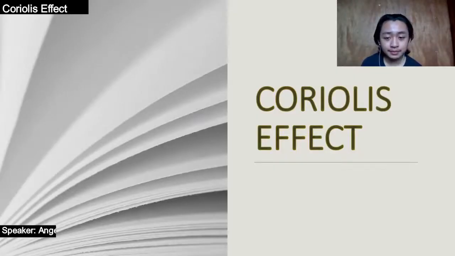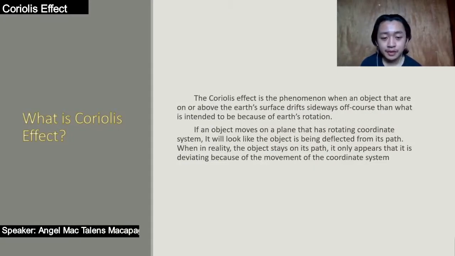Coriolis effect. The Coriolis effect is the phenomenon when an object on or above the Earth's surface drifts sideways off course from what is intended. This is because of the Earth's rotation. If an object is on a plane that has a rotating coordinate system, it will look like the object is being deflected from its path, when in reality the object stays on its path and only appears to deviate because of the movement of the coordinate system.